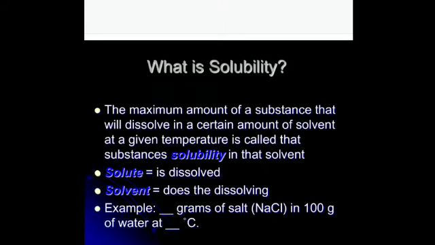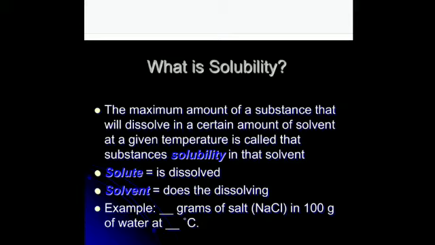Let's study solubility. What do you mean by the term solubility? Solubility is the maximum amount of solute that can be dissolved in 100 grams of a solvent to form a saturated solution at a particular temperature and pressure. Is it clear? In other words, you can put it together.